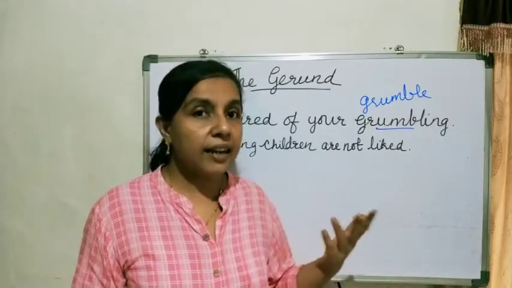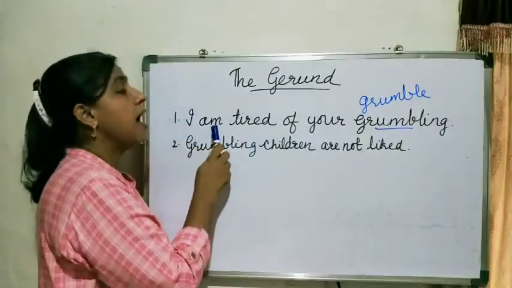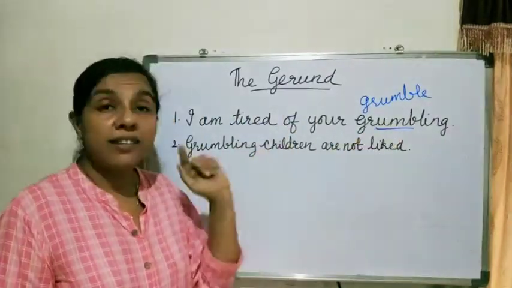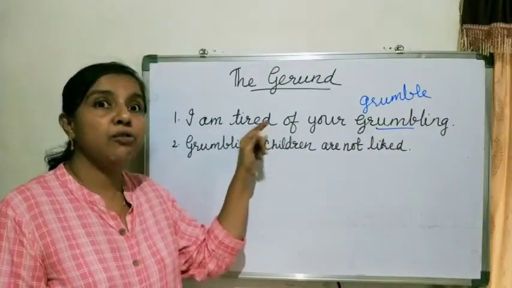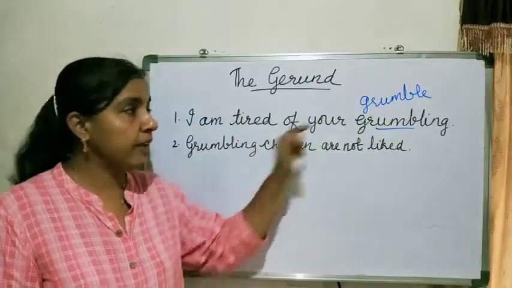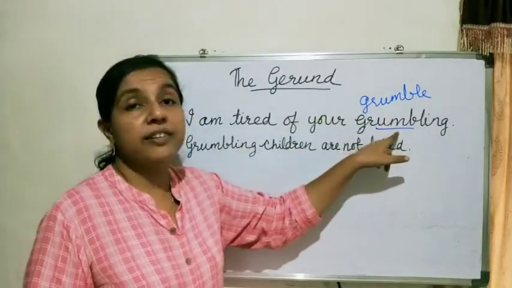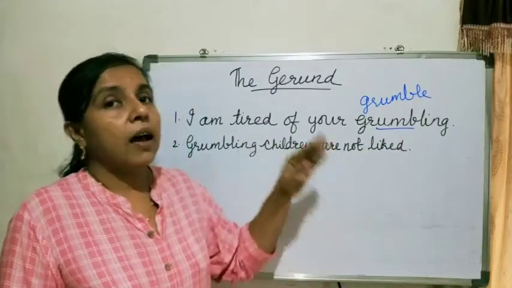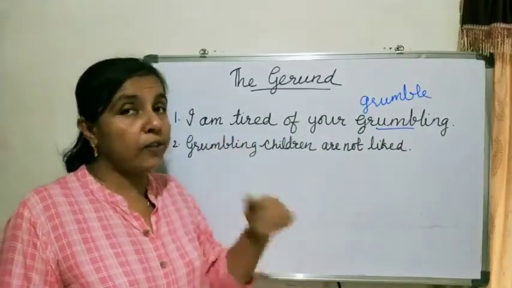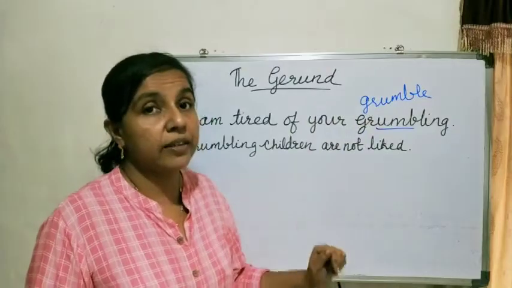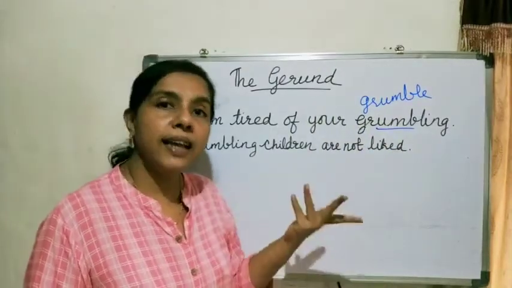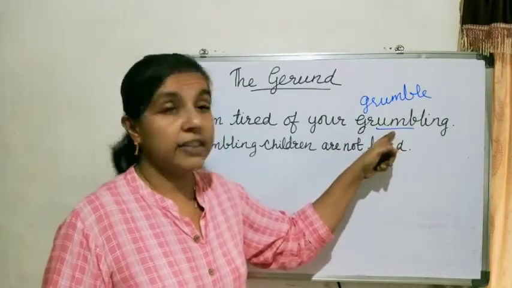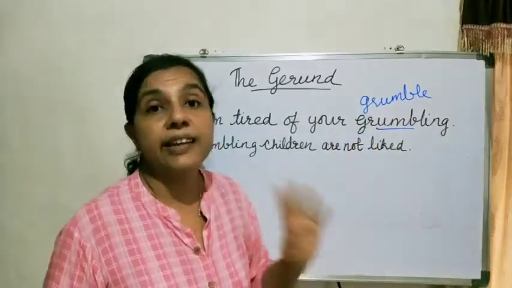Now let us take an example. First sentence, I am tired of your grumbling. Here grumbling answers the question tired of what? Tired of grumbling. So this is the object of the preposition of, grumbling. Since only a noun or a pronoun can act as an object, here grumbling is a noun. Got it? So we can say that this is a verbal noun, so this is a gerund.